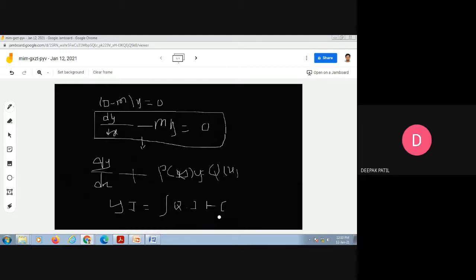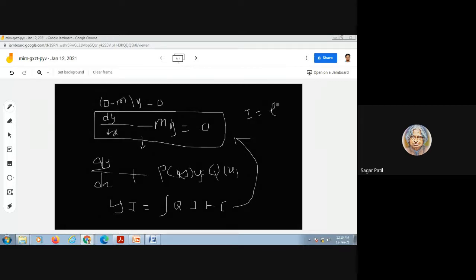Is it the standard solution? Yes. So with this solution, can I solve this equation? Solve and tell me the solution. What will be the integrating factor in this case? What is the formula for I?